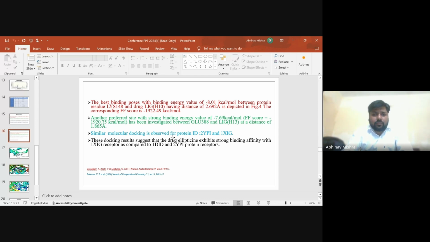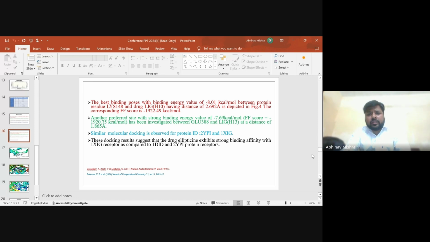The corresponding FF score is minus 2419 kilocalorie per mole. Another preferred site with a strong binding energy value of minus 7.69 kilocalorie per mole and an FF score of minus 920.75 kilocalorie per mole has been investigated between GLU38 and LIG H13 at a distance of 1.865 angstrom.